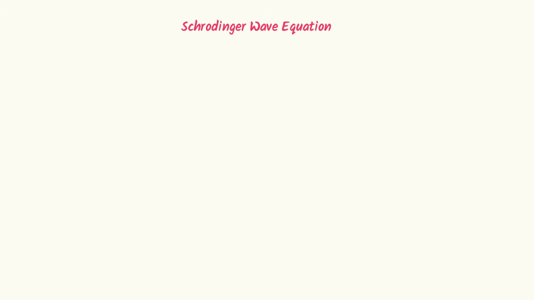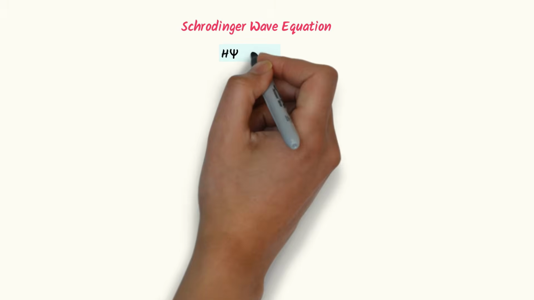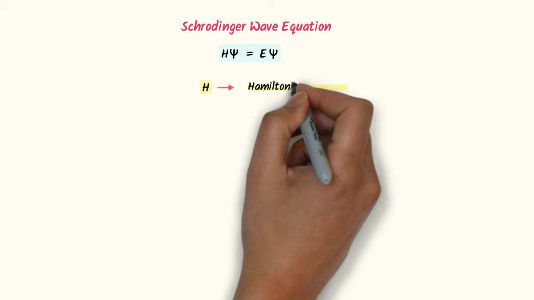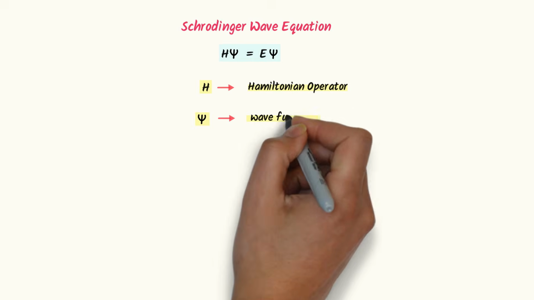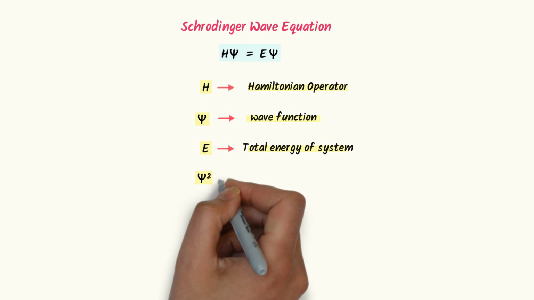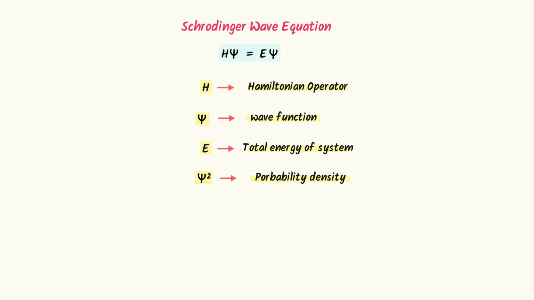Finally, the Schrödinger wave equation is Hψ equals Eψ, where H is Hamiltonian operator, psi is wave function of electron, E is total energy of the system, and psi squared is probability density.